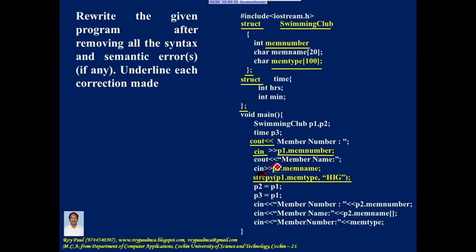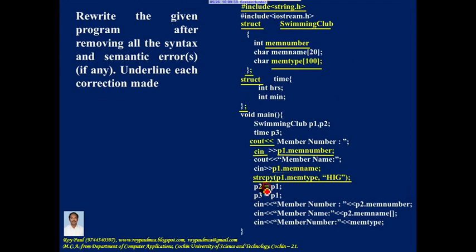What the strcpy function does is, the second argument is copied to the first argument. In a program, if you make use of strcpy, you should include the header file string.h.